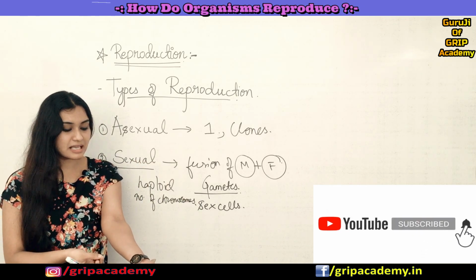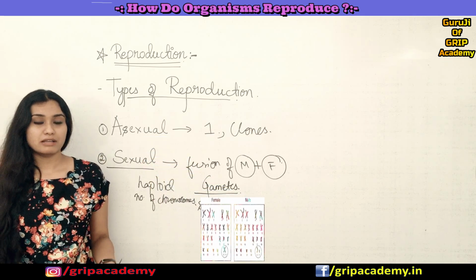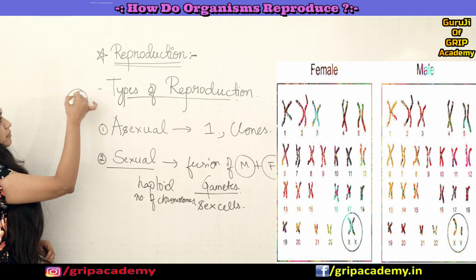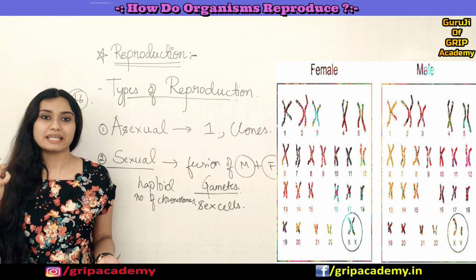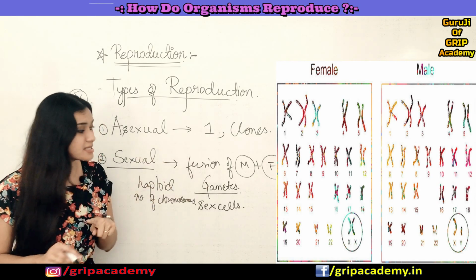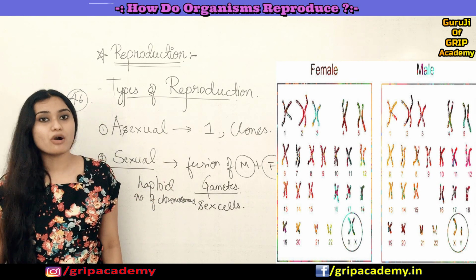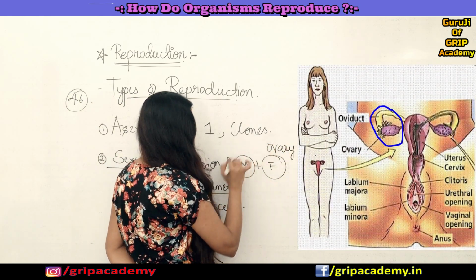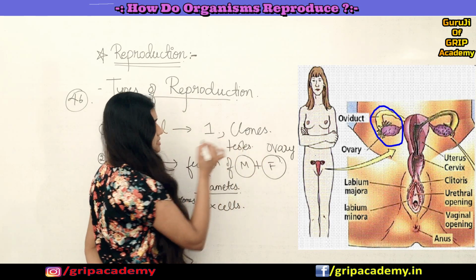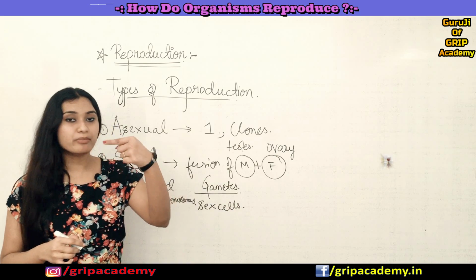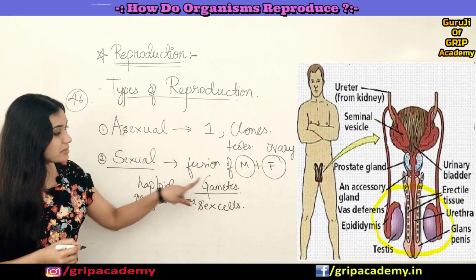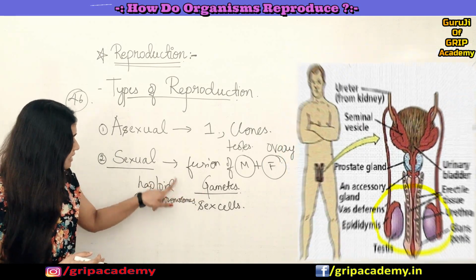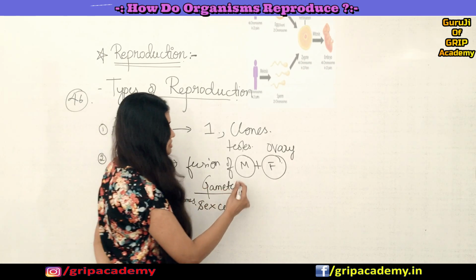For example, if I take a cell from any part of my body, all will have 46 chromosomes. We call them somatic cells. But the gametes, which are produced in our reproductive organs, like in females the germ cells are produced in ovaries, and in males in the testes, are nothing but reproductive cells or sex cells. So they have a haploid number of chromosomes.